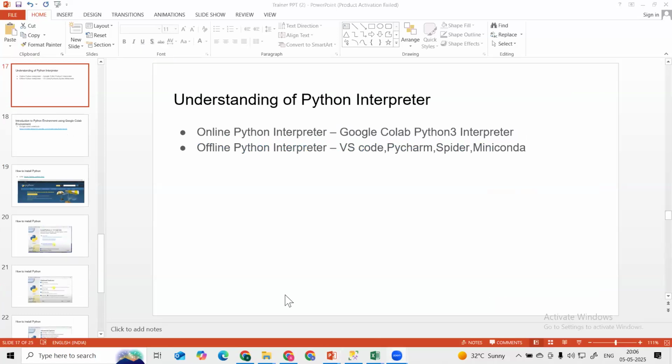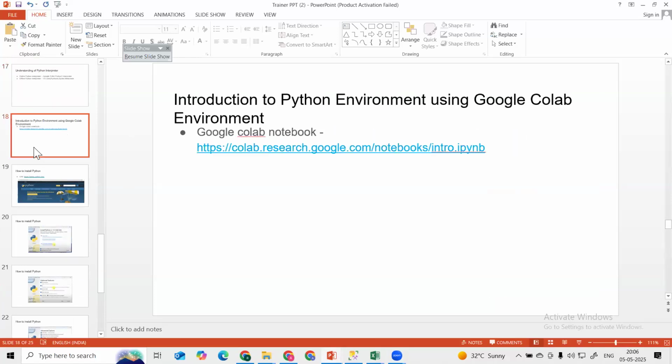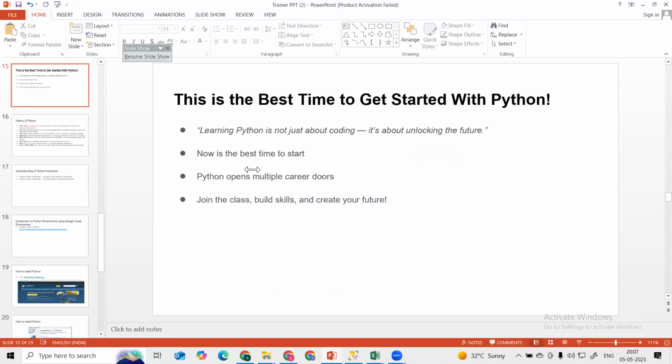Yes, guys, I will be sending this PPT also, so do not worry about this. Any other question, guys? Once we install the Python environment locally, and in the cloud environment also, we are going to set up your environment for coding, and then we can start from scratch. What is Python? We can understand the Python history, then start coding, understanding the different features and applications of Python. Clear, guys? I hope it is clear now. I will share this PPT.